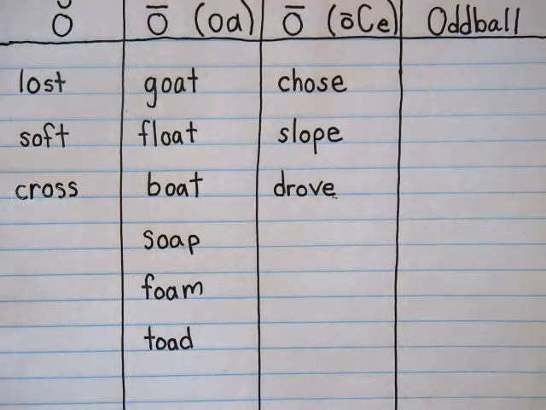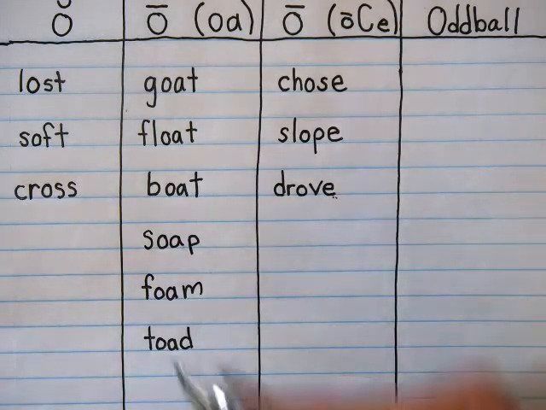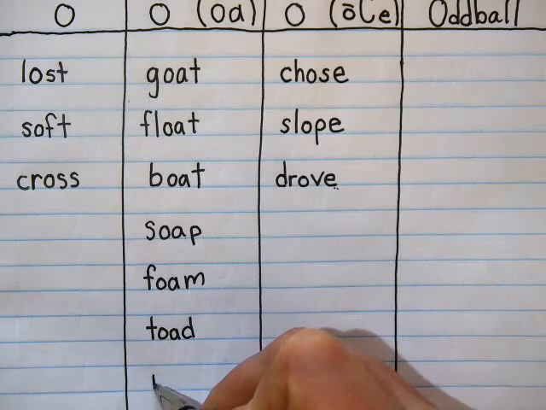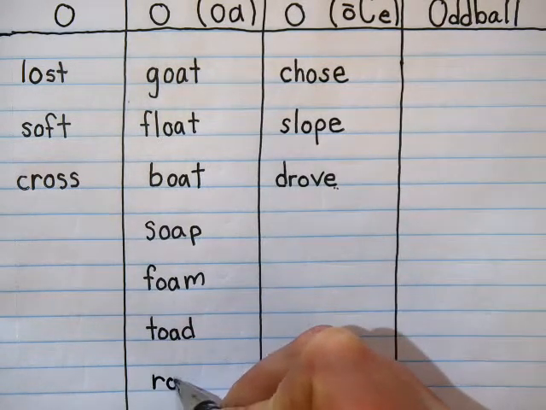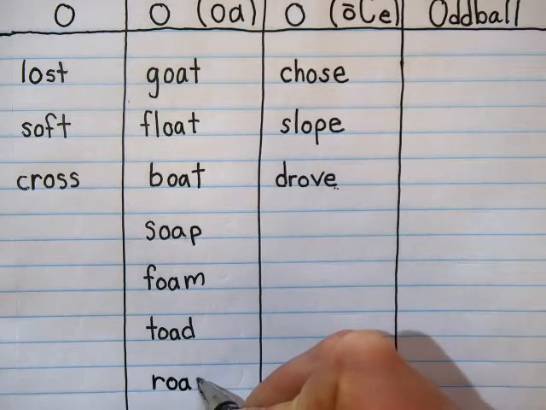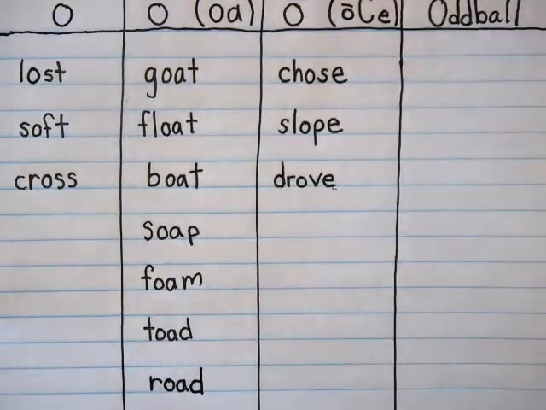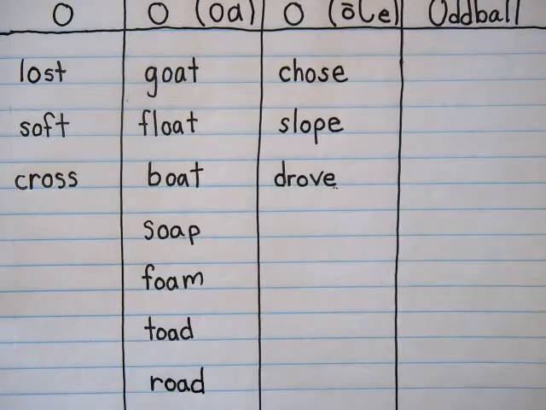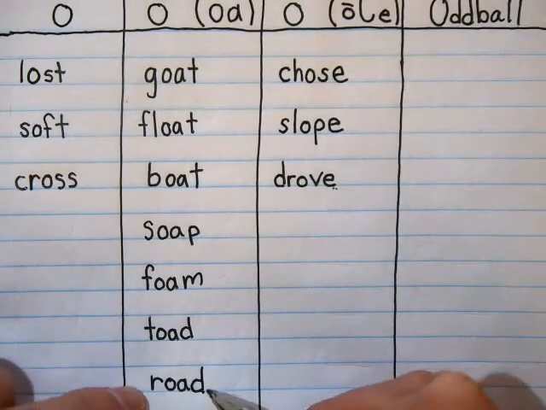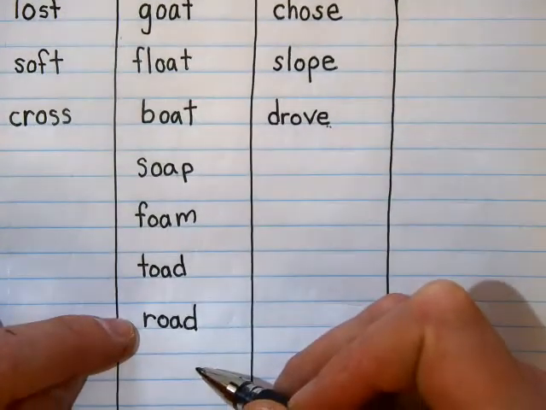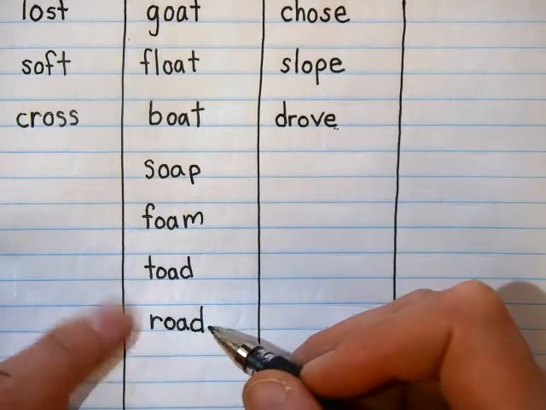Cross. Okay, and the next one I want you to try is road. The road was long and windy. Road. Okay, and that's an OA. Okay, if you wrote R-O-D-E, that would mean you rode on a horse, or you rode in the car. So you can write R-O-D-E, but not for your spelling test, because for this spelling test, I need to know that we're talking about the road we drive on. Okay? Road.